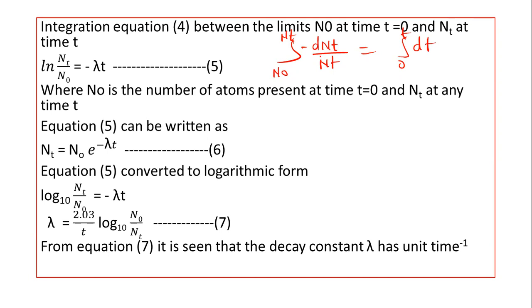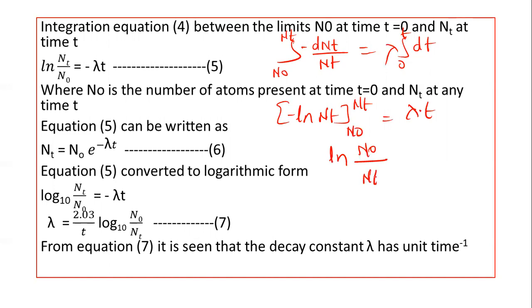Now the integration of this equation is ln Nt. It has a minus sign here, so minus ln Nt with limits N0 to Nt, and it is equal to lambda into t, the integration of lambda dt. Now if we solve the limits here, we get ln N0 upon Nt equal to lambda into t.